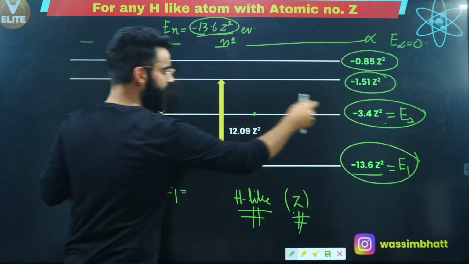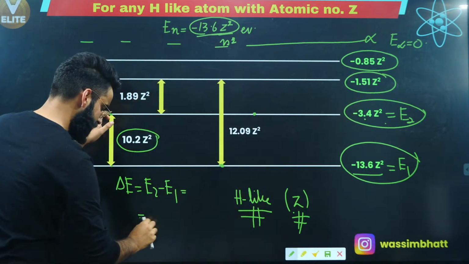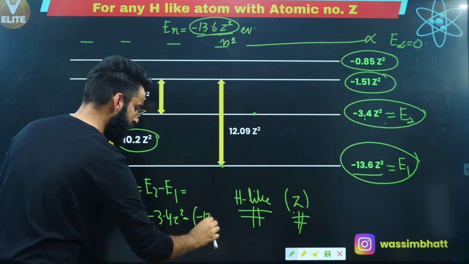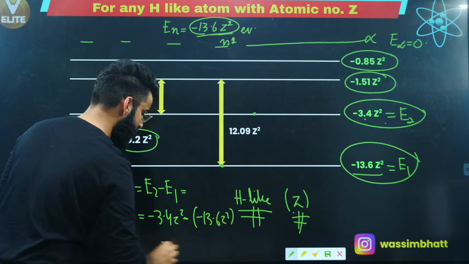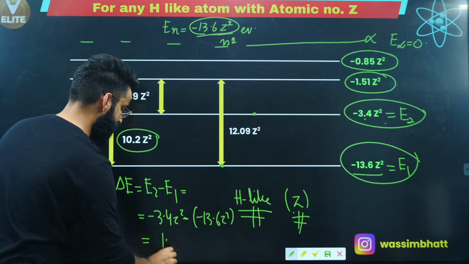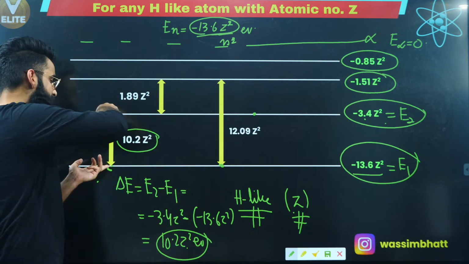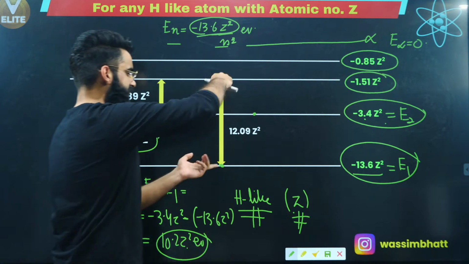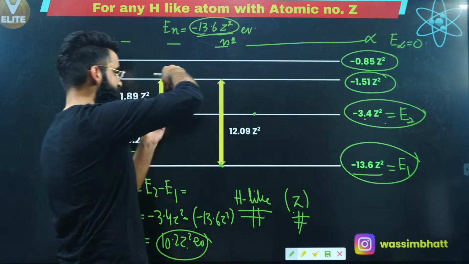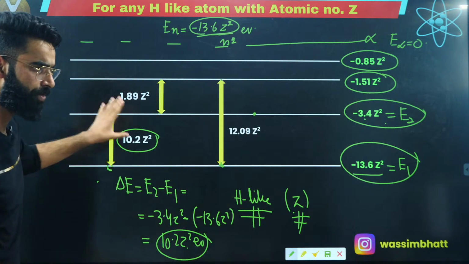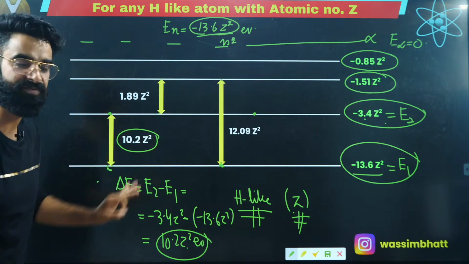E2 value, you already know that is minus 3.4 Z square. Minus E1 value, you already know that is minus 13.6 Z square. So the value over here will come out to be 10.2 Z square electron volts. This is basically the energy gap between first and the second shell. Similarly, you can calculate the energy gap between first and third shell, energy gap between second and third shell, and so on. The similar things you are going to do in case of hydrogen-like species as well.